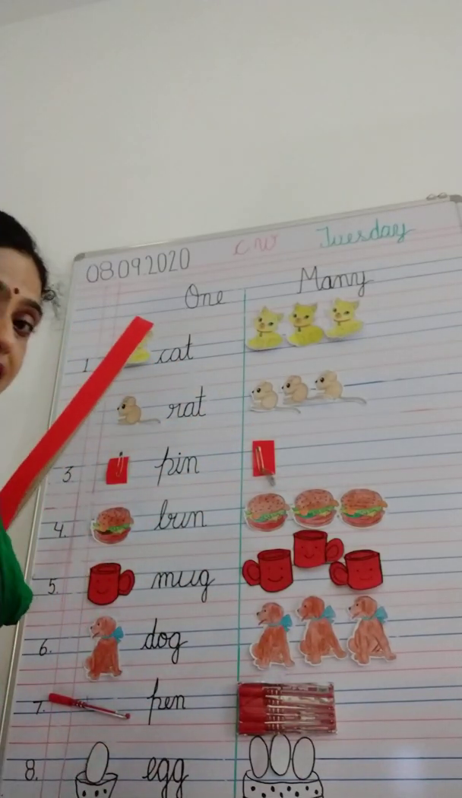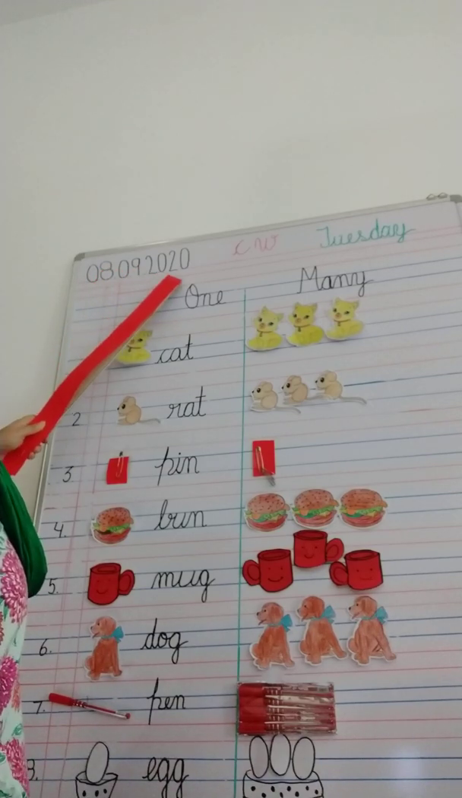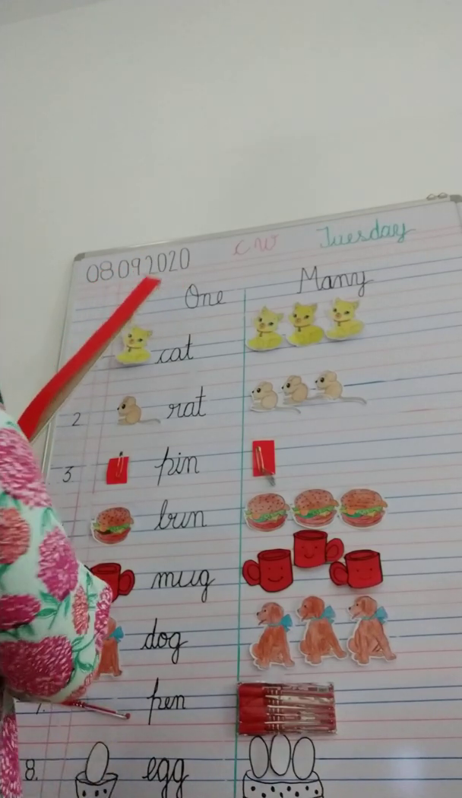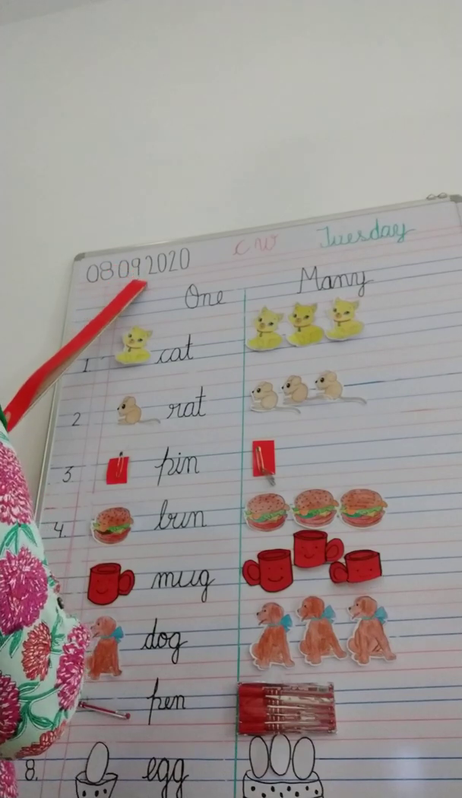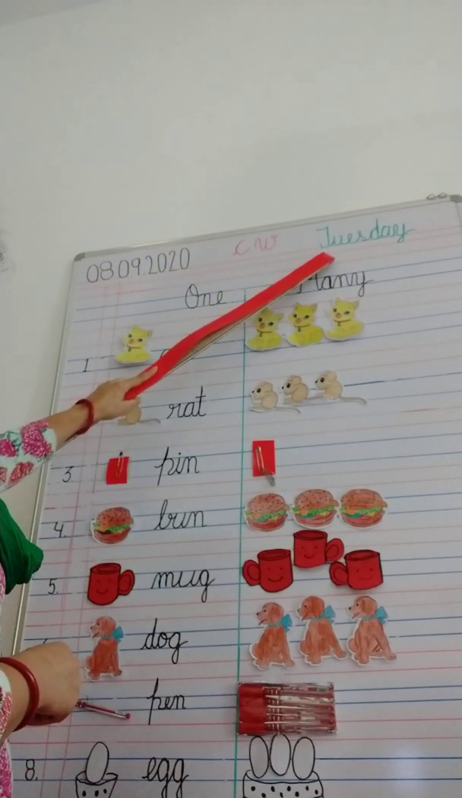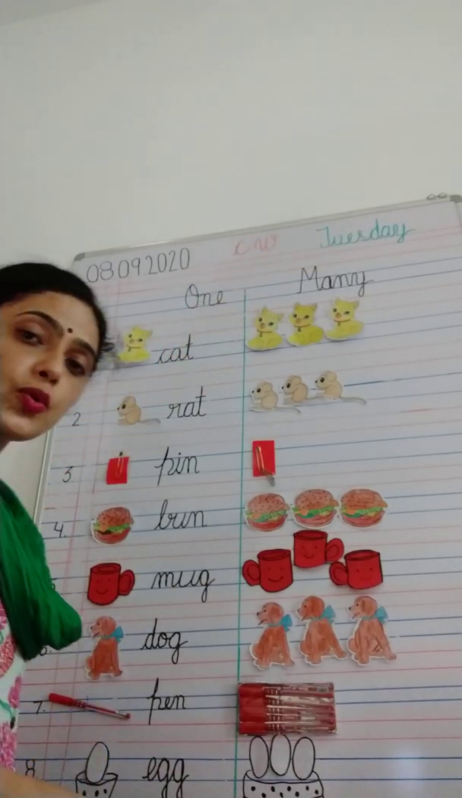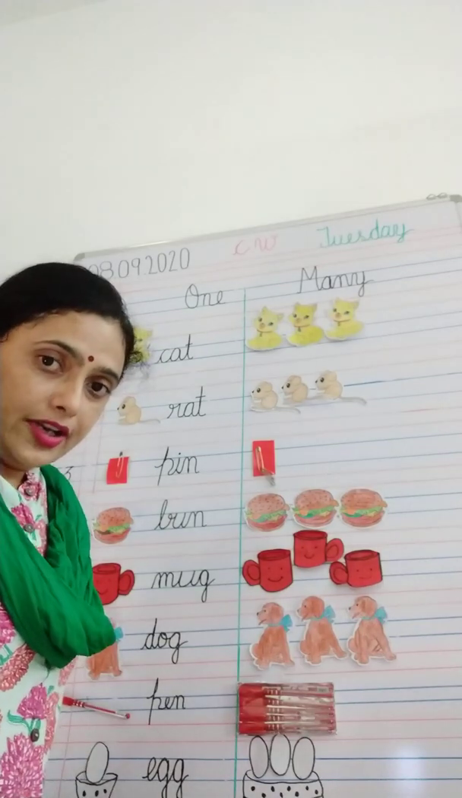So, what is today's date? Today is 8th September 2020, and the day is Tuesday. So babies, we are doing a new concept today.